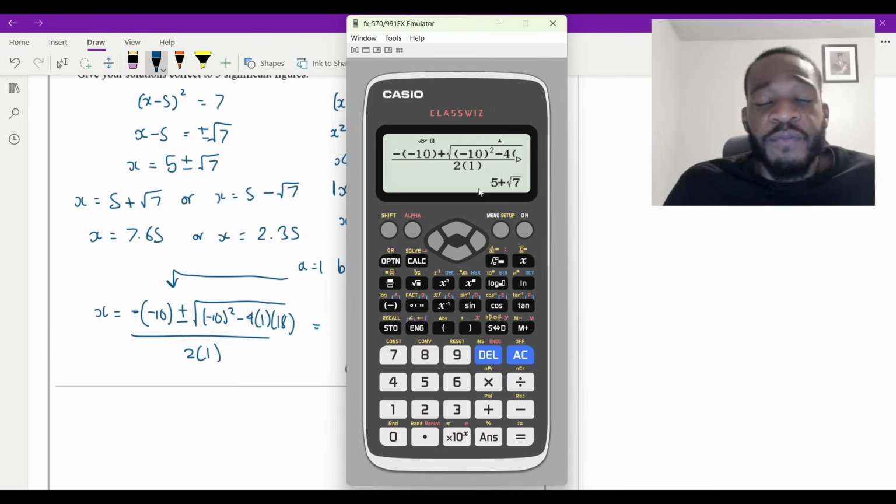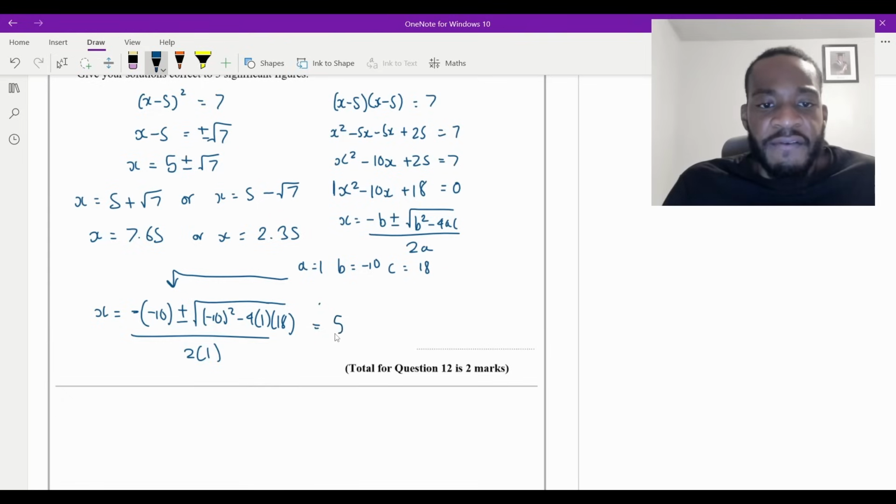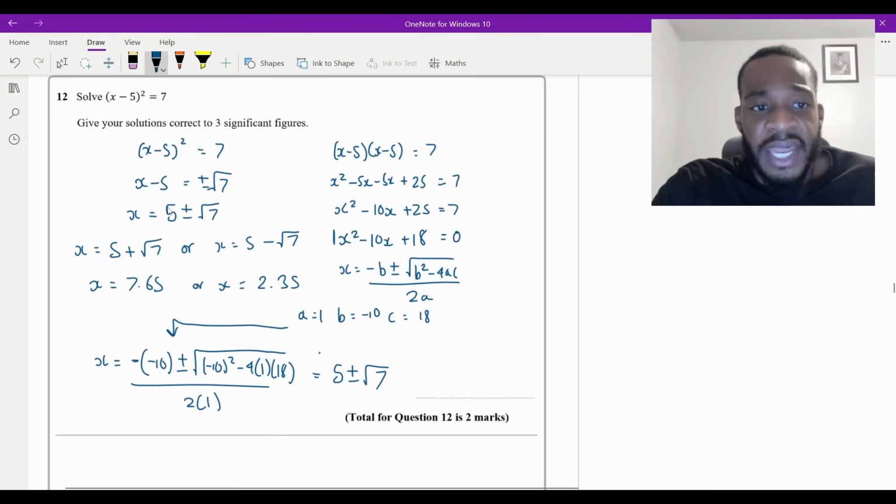You see, you get 5 plus root 7, the exact same thing we got before. And then obviously, if you want to change that to a minus, you get the exact same thing, right? So therefore, this is just 5 plus or minus root 7. But you didn't have to do all of this. You could have just literally squared it from there and then added on the 5.